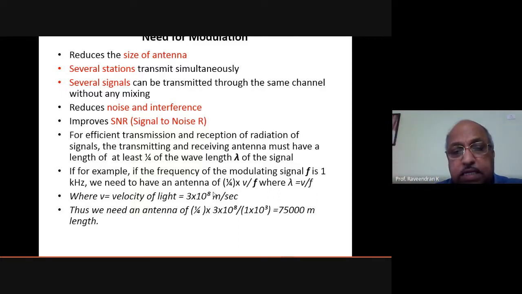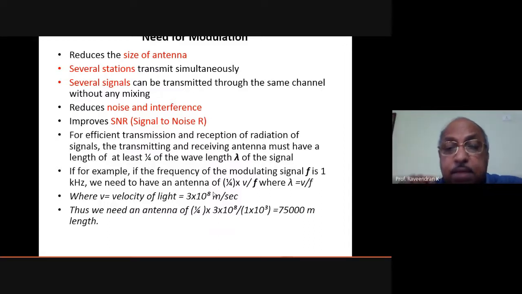There is a formula for that. That formula is lambda by 4. You need not derive all those things. You just understand that in order to send a signal effectively and efficiently through an antenna, the size of the antenna must always be at least lambda by 4, where lambda is the wavelength of the signal.